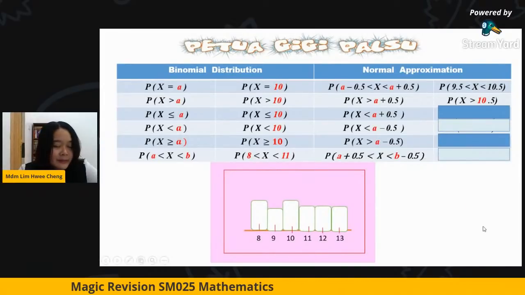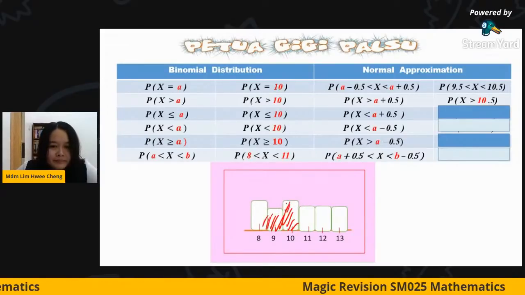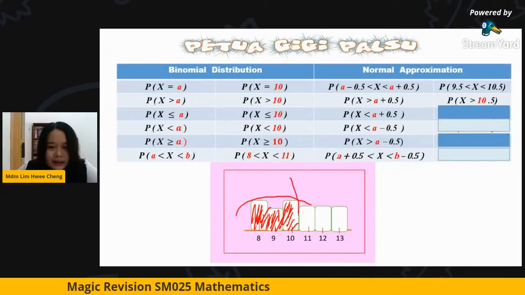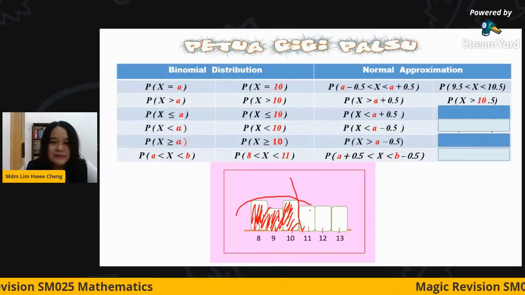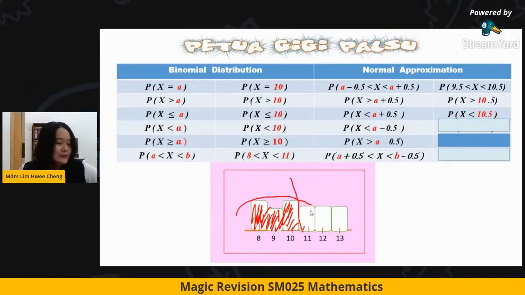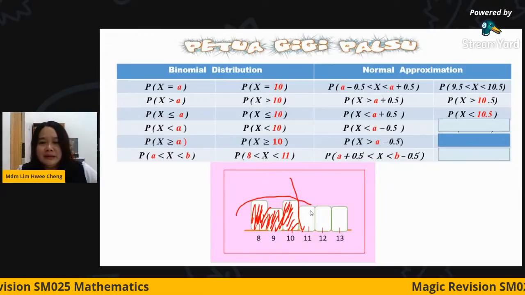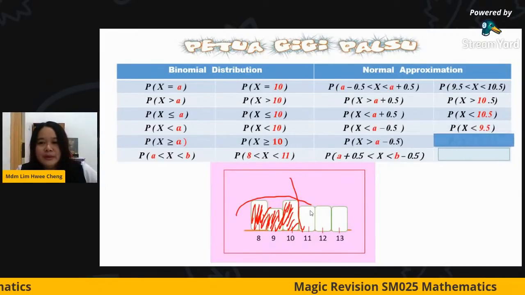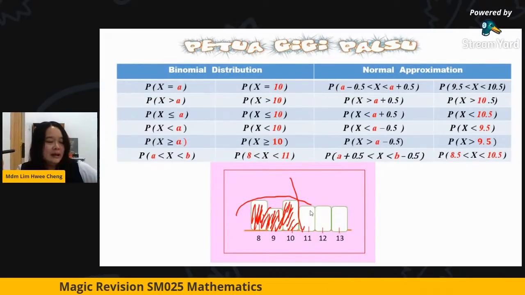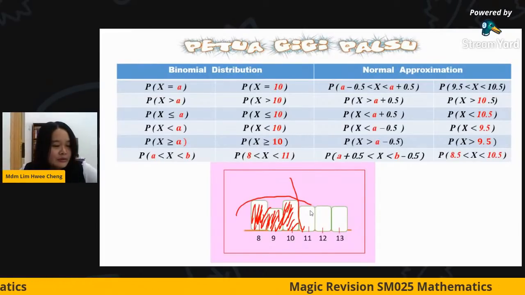So for this one, less than or equal to 10. You do the normal bell, you cut. This is why, class, you will see when I do the corrections, I will have less than 10.5 and so on. So very easy. For the greater than or equal to, you go back and try. You try this method. You can look at the video at tiny.cc petua gigi. I already recorded it, so you can go back and try.